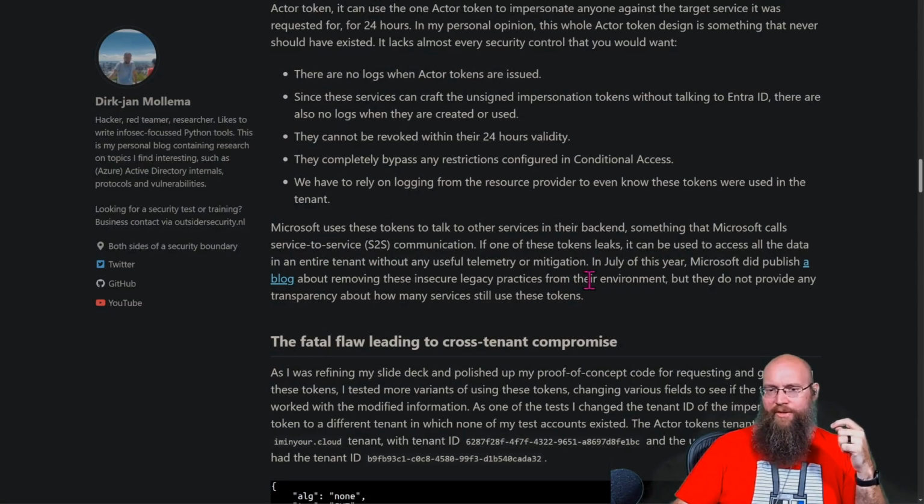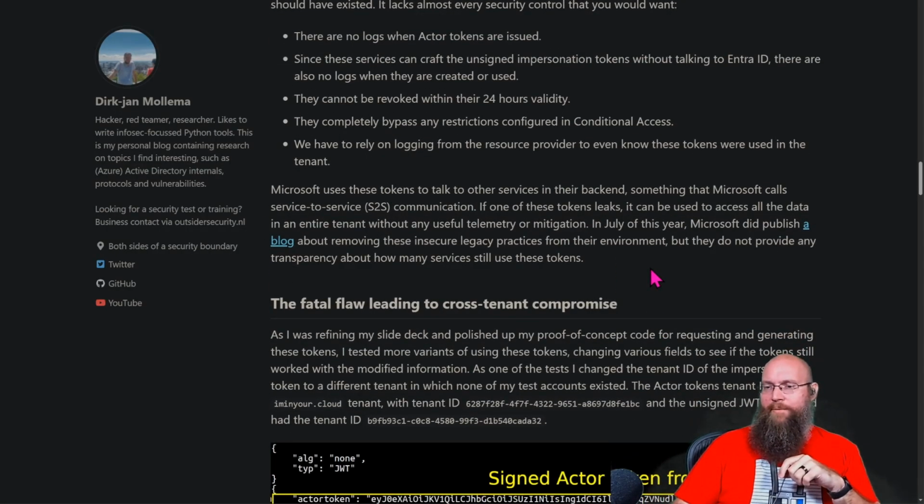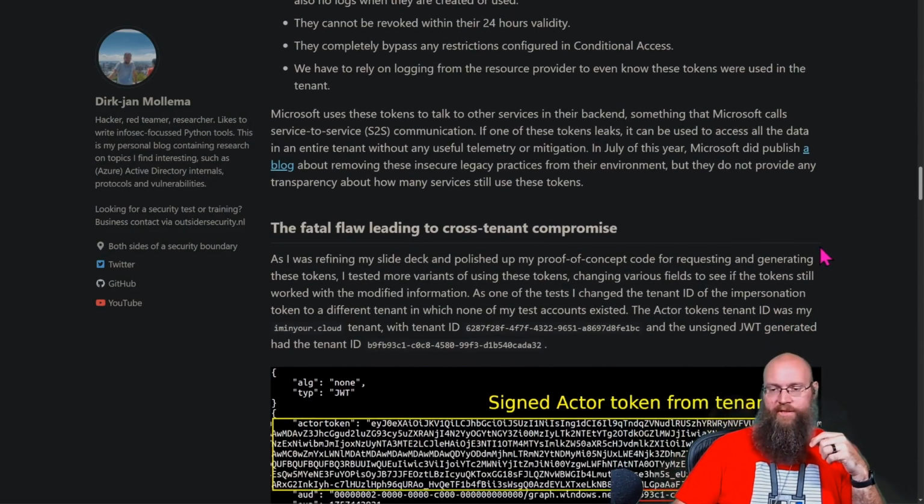Microsoft uses these tokens to talk to other services in their backend, something that Microsoft calls service-to-service communications. If one of these tokens leaks, it could be used to access all the data in an entire tenant without any useful telemetry. So in July this year, Microsoft did publish a blog about removing these insecure legacy practices from their environment, but they did not provide any transparency about how many services still use these tokens.